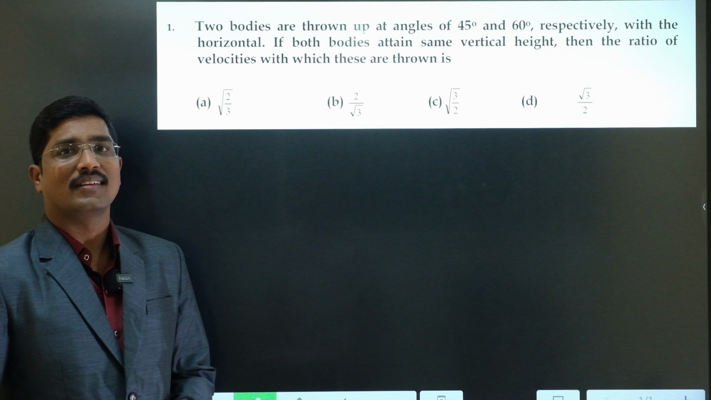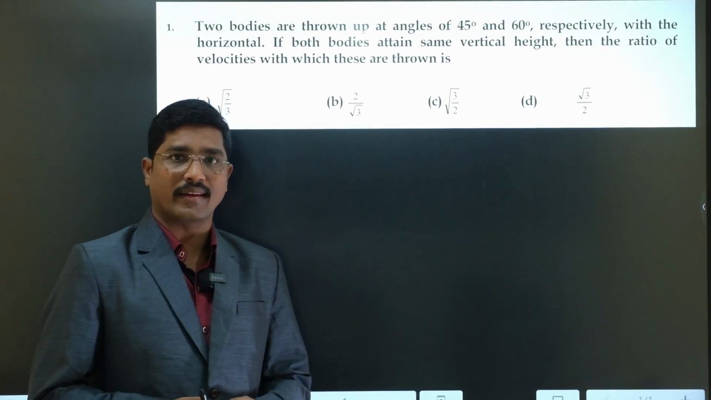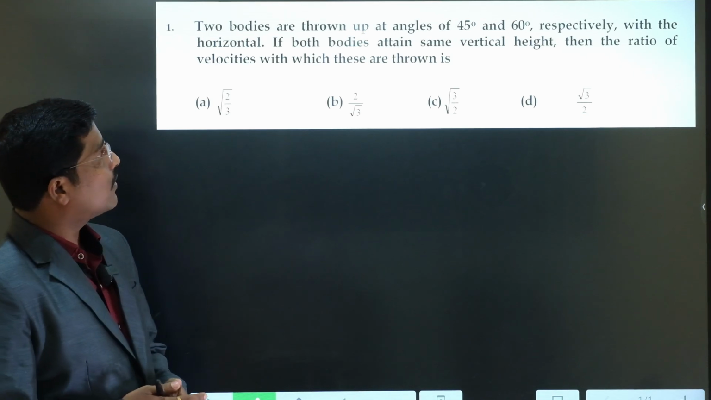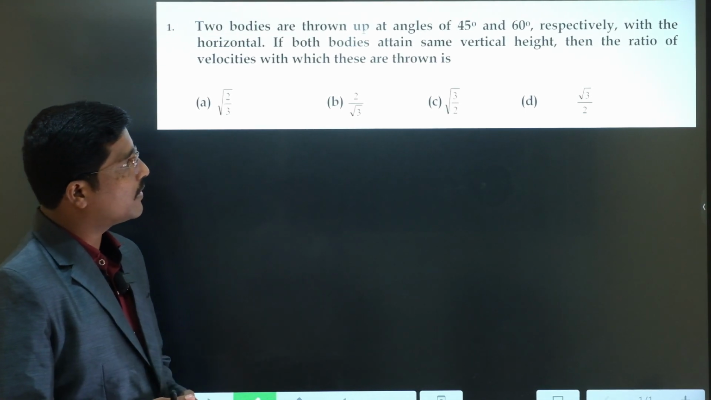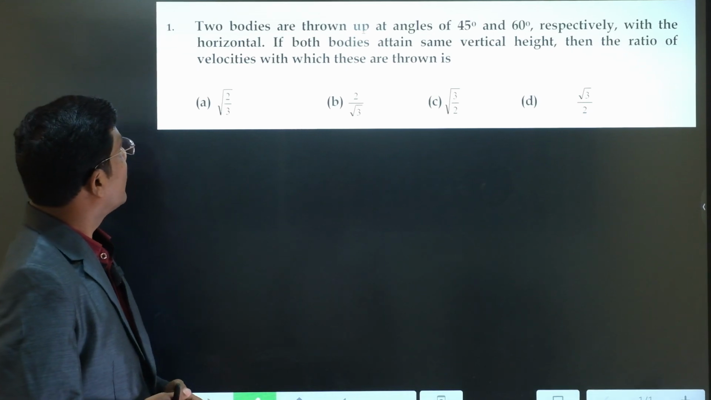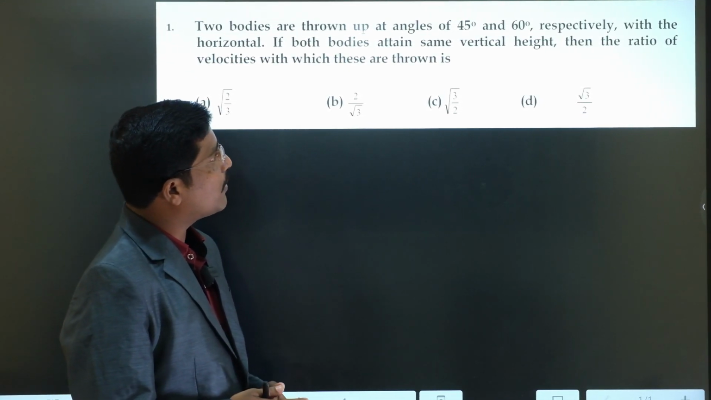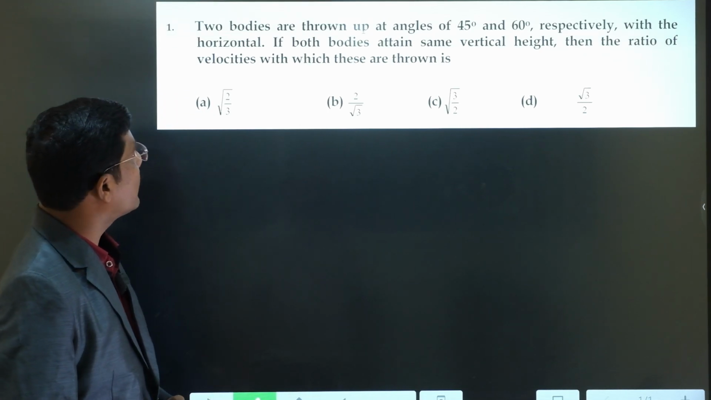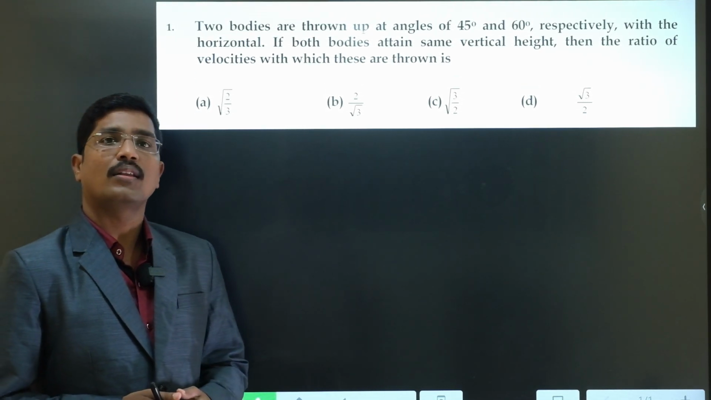Dear students, this is the MCQ from the motion in a plane. Two bodies are thrown up at angles of 45 degrees and 60 degrees respectively with the horizontal. If both bodies attain the same vertical height, then the ratio of velocities with which these are thrown is?